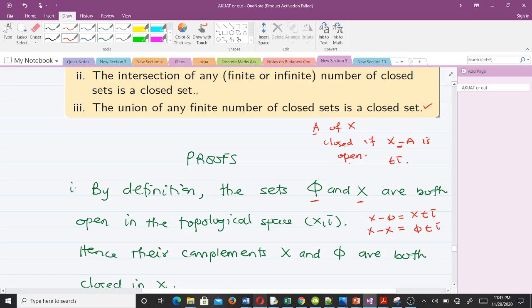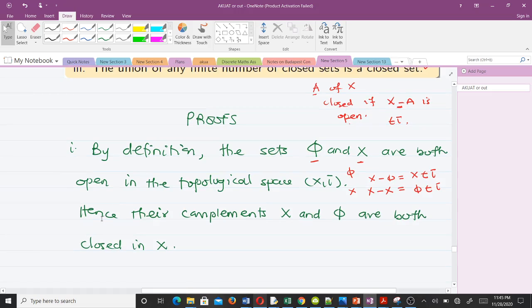So you can see that since the complement of phi is open and the complement of X is also open, then phi and X are said to be closed in X. Hence their complements X and phi are both open, so phi and X are closed in X. So this is the proof for the first one.